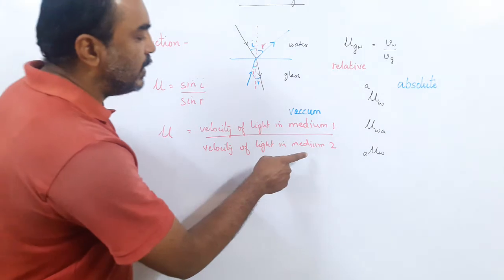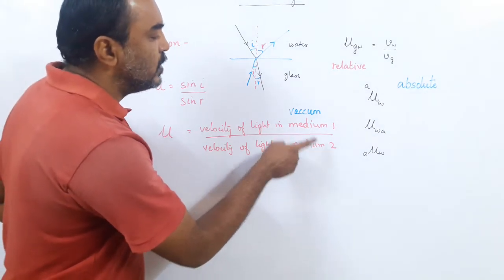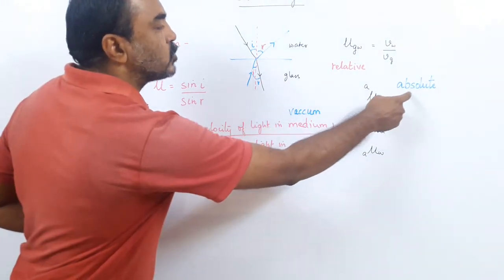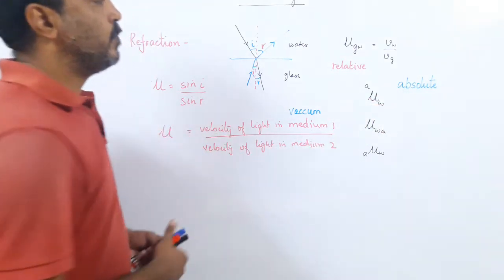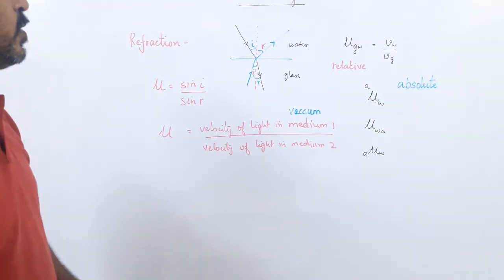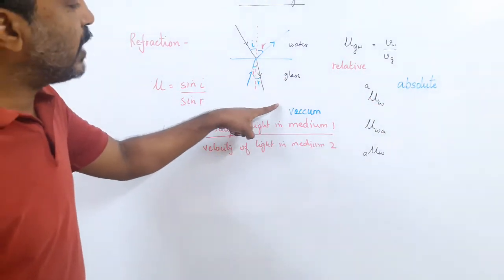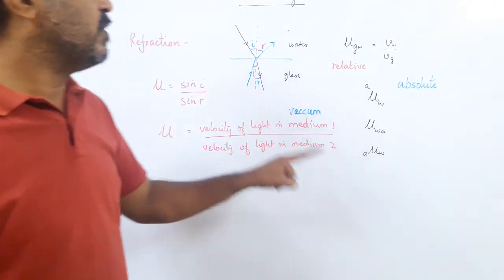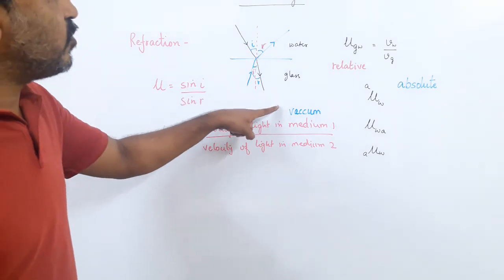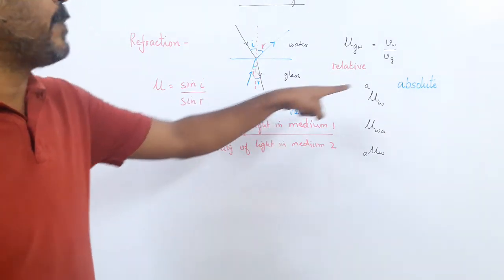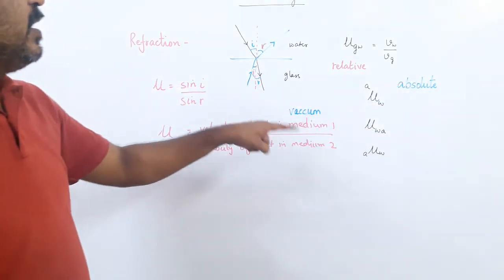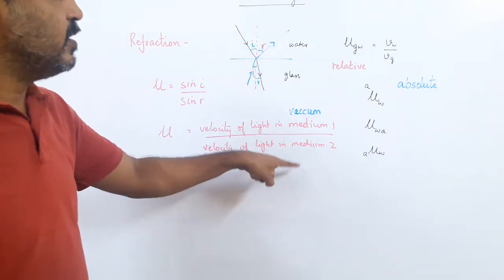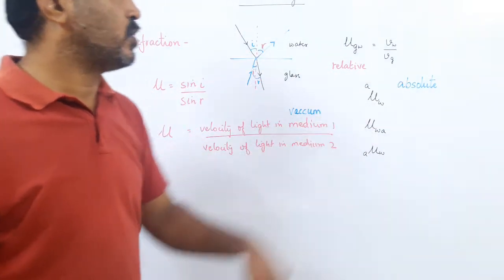So whenever you are finding the velocity of light in medium 2 with respect to vacuum, it is called absolute refractive index. It means you compare everything with vacuum. So if light goes from vacuum to air, it is the absolute refractive index of air. If light travels from vacuum to glass, we say absolute refractive index of glass. If light travels from vacuum to water, we say absolute refractive index of water.